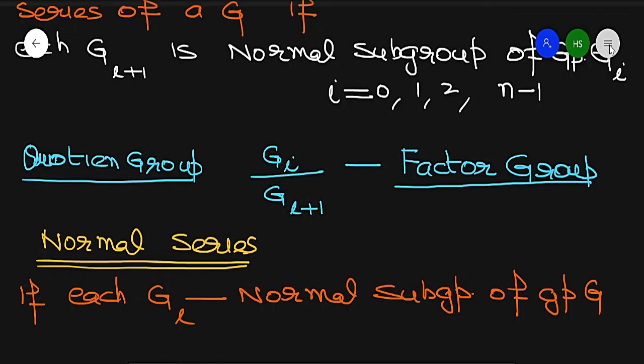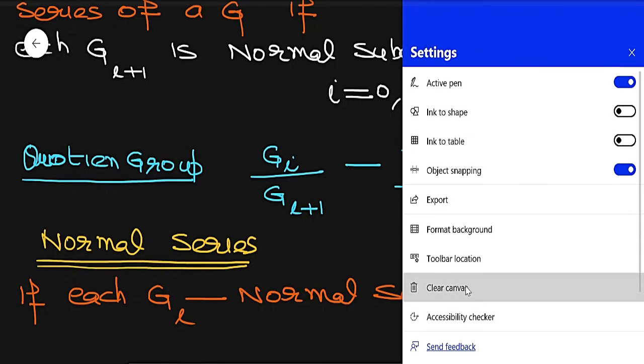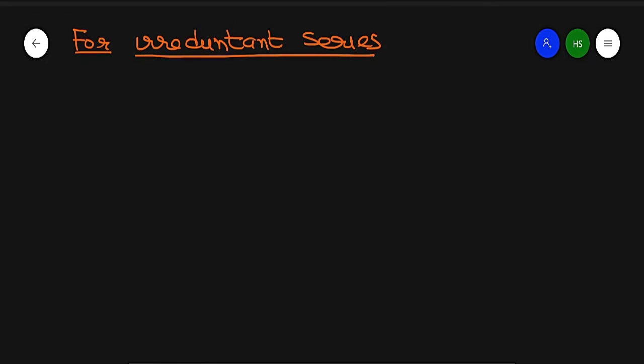Now, if the subgroups are not equal, we have an irredundant series. What does it mean? It means they are proper subgroups.